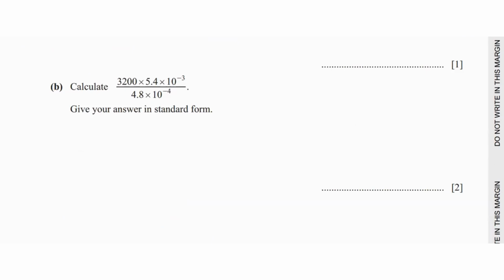Part B says calculate 3200 times 5.4 times 10 to the power of -3 divided by 4.8 times 10 to the power of -4, giving your answer in standard form. So what you will do is you can easily plug this in your calculator, and what you should get is 36,000. Now 36,000 in standard form is going to be 3.6 times 10 to the power of 4. Why? Because you move the decimal 1, 2, 3, 4 places to the left.